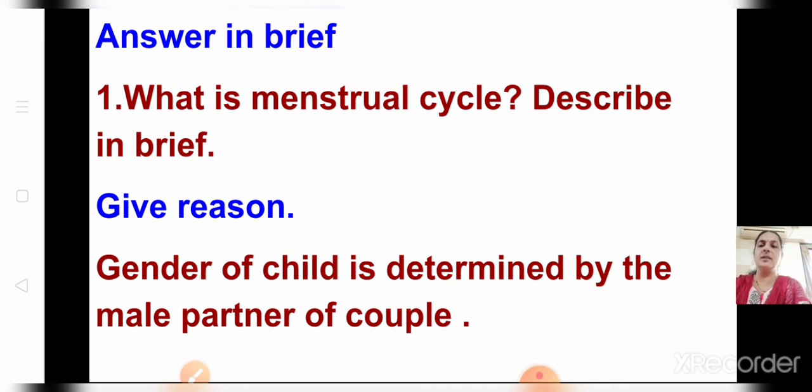Give reason. Gender of child is determined by the male partner of the couple. You have to give reason why it is determined by the male, why it is from the male and not from the female. That one you have to write. This is the revision part. Like this, questions you can expect in your semester exams.